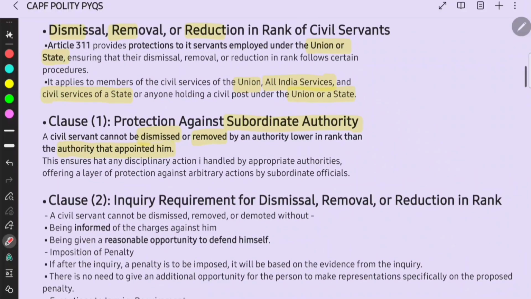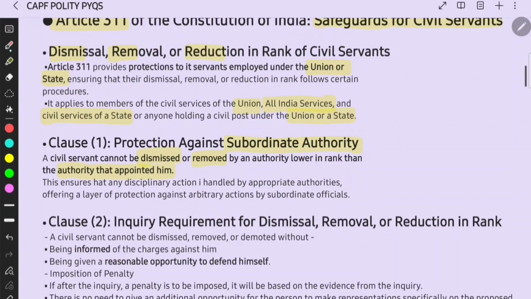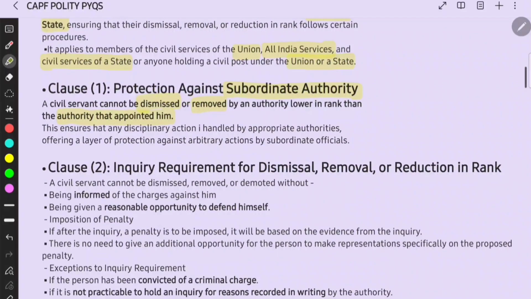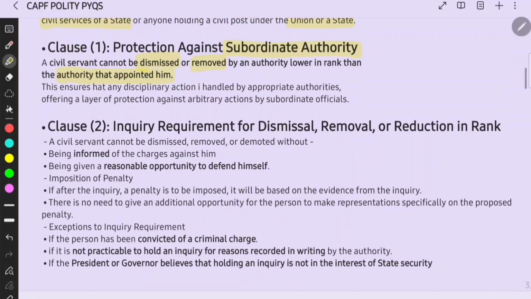So only the President has the power to dismiss or remove the central government civil servants, right? This ensures that any disciplinary action is handled by appropriate authorities, offering a layer of protection against arbitrary actions by subordinate officials, right?